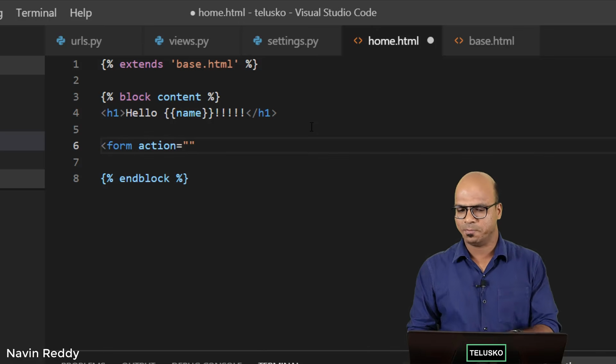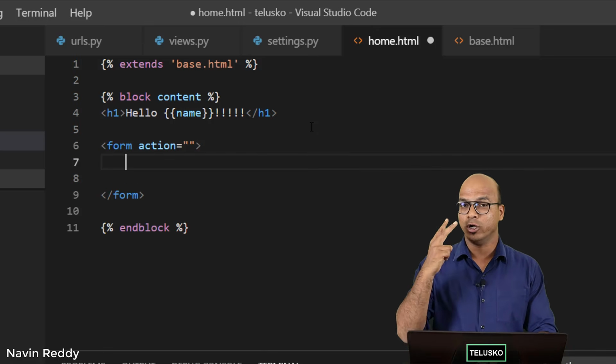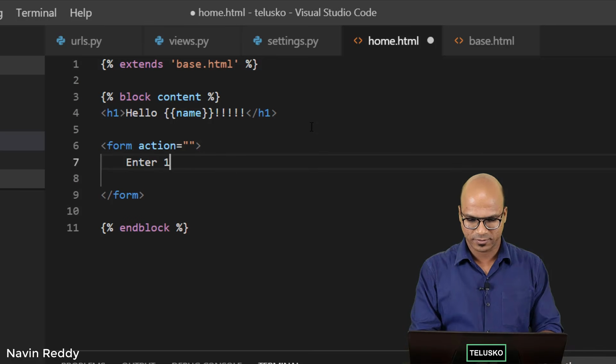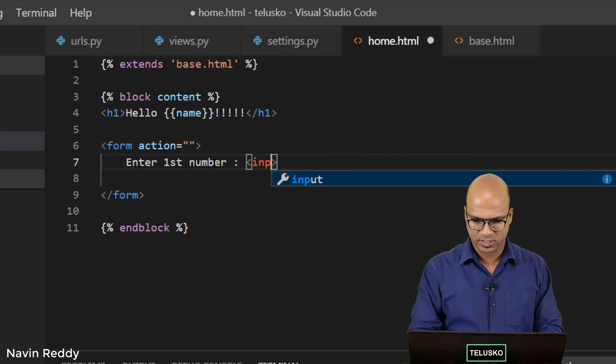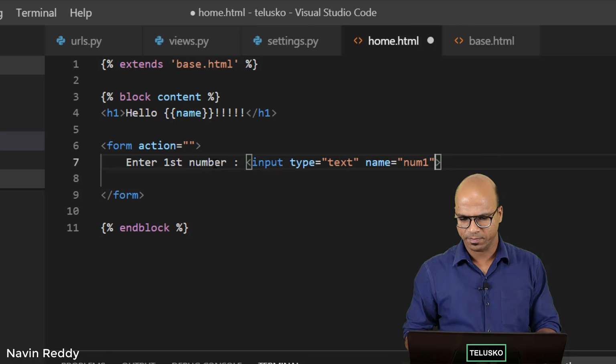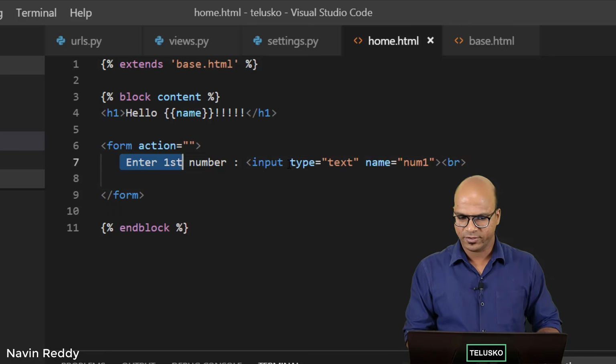Now let me just keep it blank. And in this form tag, I want two text fields because I want to add two numbers, right? So let's say enter first number, and here we'll say input type text, and we can have a name to it. We can say num1. In fact, you can have any name, but let's stick to num1.